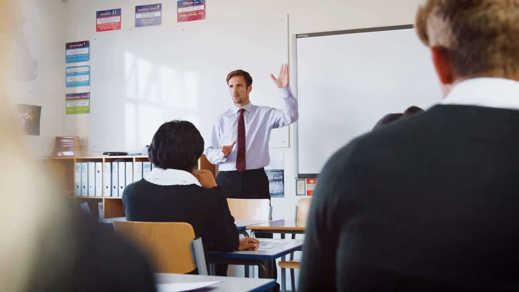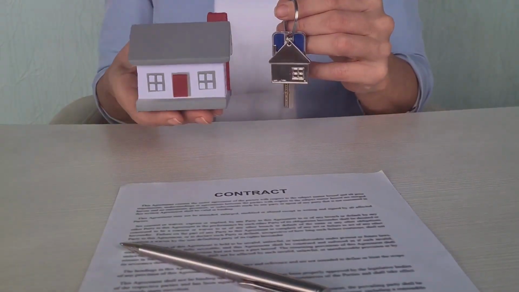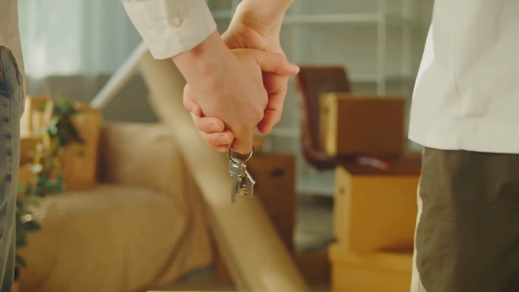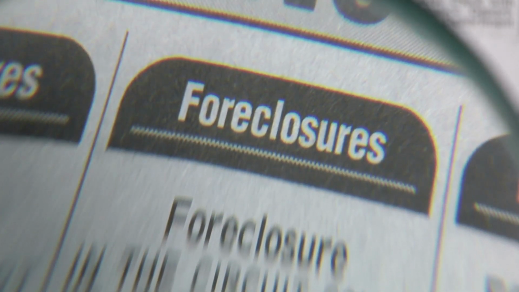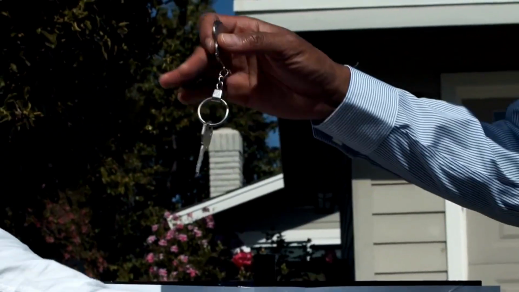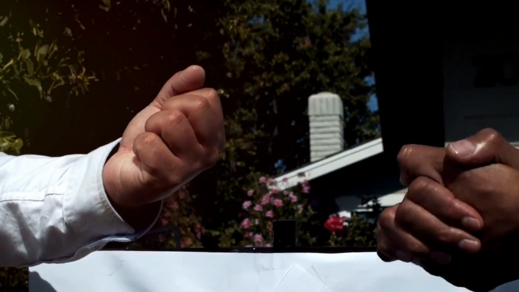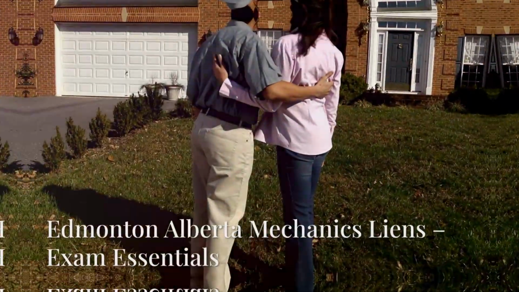Section 1. Specific lien. A specific lien is a claim against one particular property, not the person as a whole. Some examples include a real property tax lien, special assessment lien, mortgage lien, mechanics lien, and HOA lien. These liens attach directly to the property, meaning if the owner sells the home, the lien follows the house, not the person.